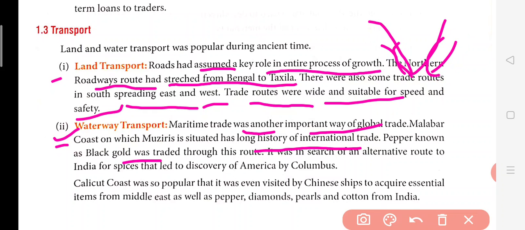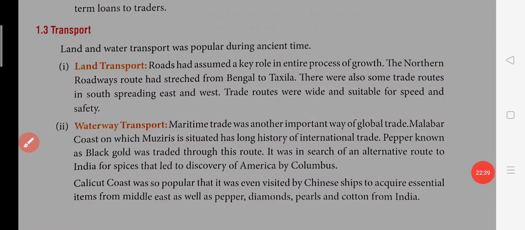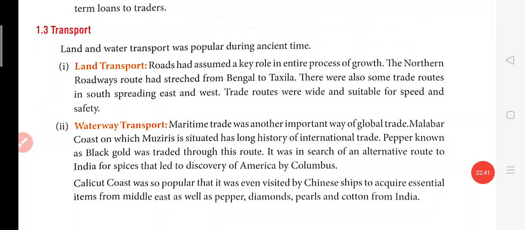The Calicut coast is here. All these coastal areas were important because from here the business was being done. So this trade was going through all these coastal areas with the help of waterways. So pepper was also called the black gold.